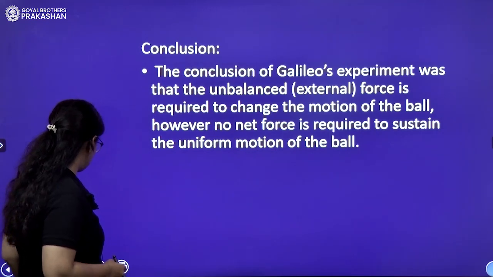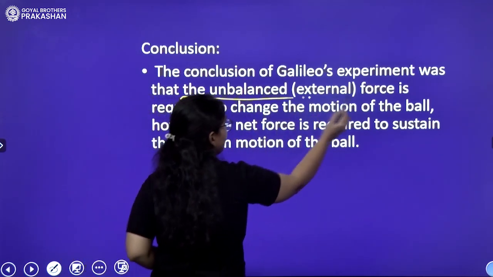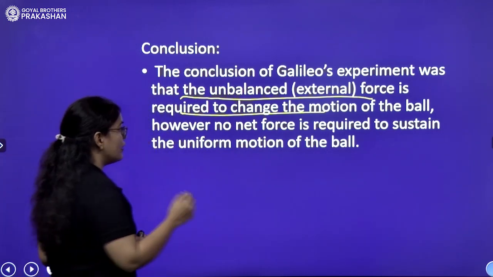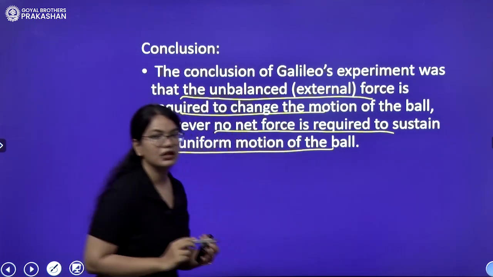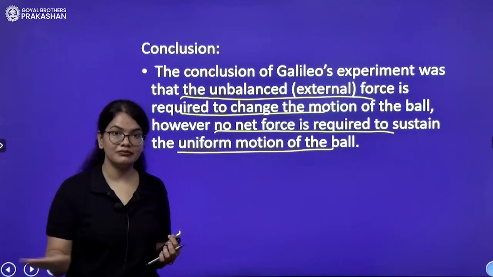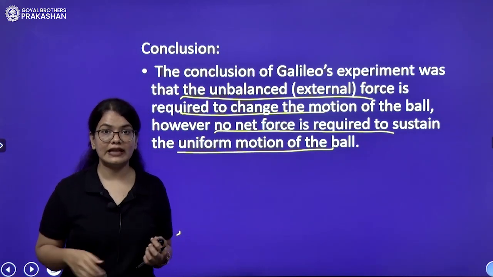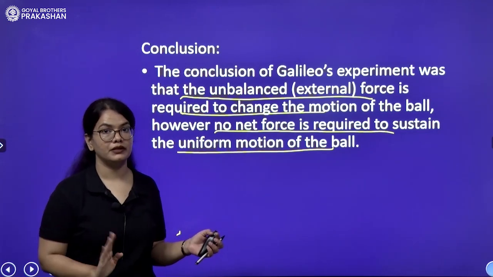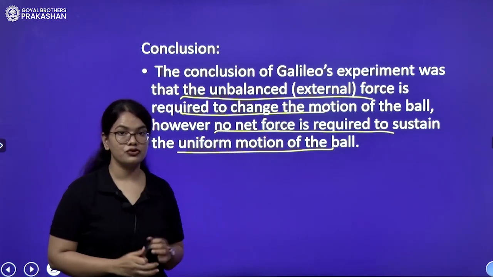So, the conclusion of Galileo's experiment was that an unbalanced external force is required to change the motion of the ball. However, no net force is required to sustain the uniform motion of the ball. What we commonly think is that the ball should have stopped. When we have made it horizontal, after a certain distance, the ball should stop. But Galileo concluded that if the surface is frictionless, the ball will go on moving forever. It will not stop. So, we do not require force to sustain the uniform motion of the ball.